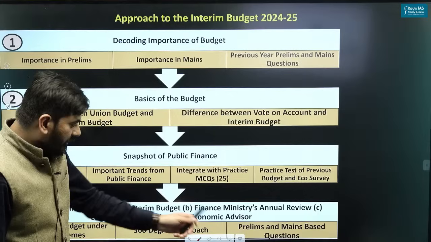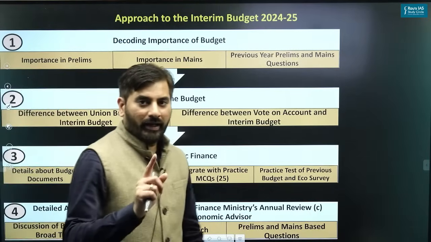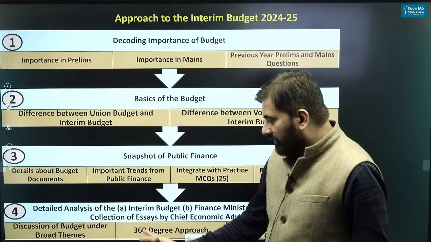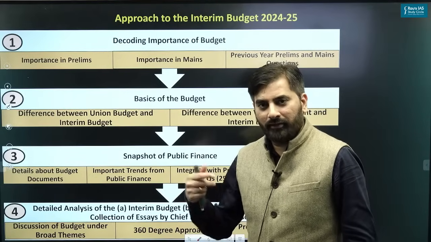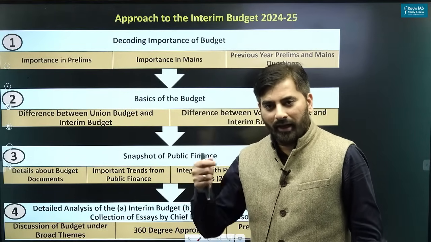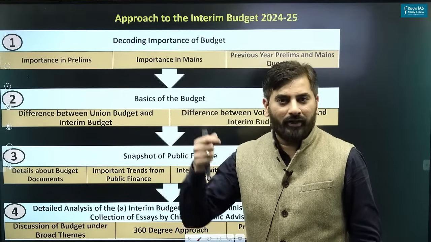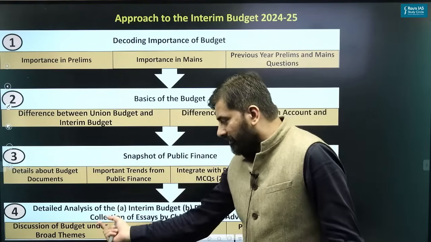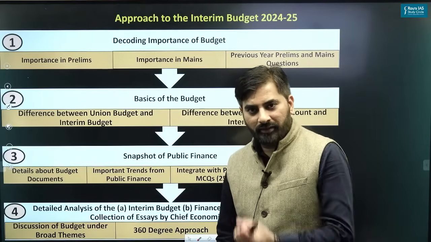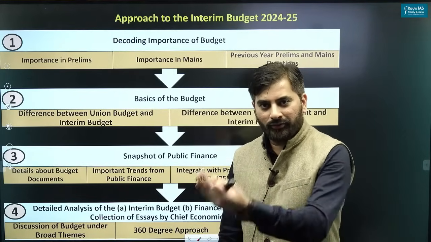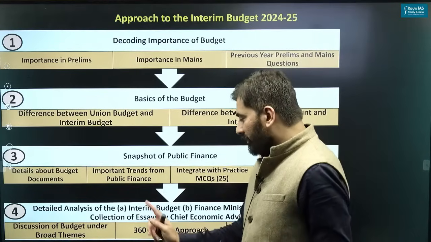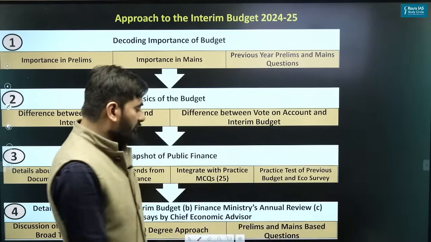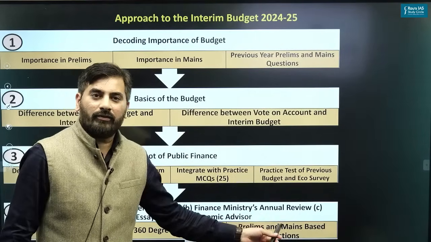So as you can see, these things we will cover by adopting a 360-degree approach, just like the way we have been carrying out the analysis of the budget and the economic survey in the previous years. So we will have a detailed discussion of the budget under broad themes, that is agriculture, industry, social infrastructure and so on. Then we will also discuss important prelims and mains questions as well.